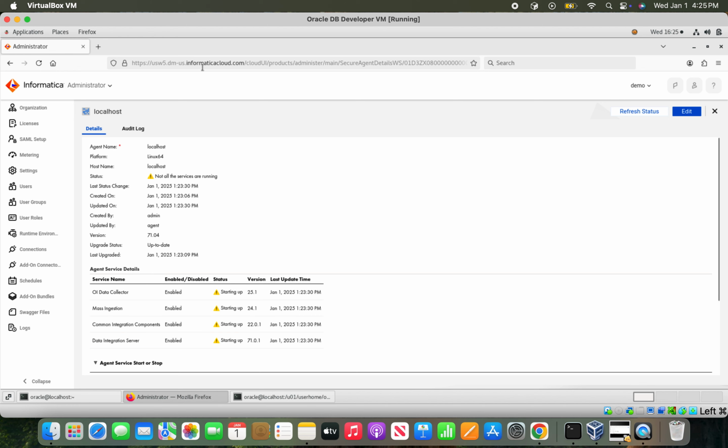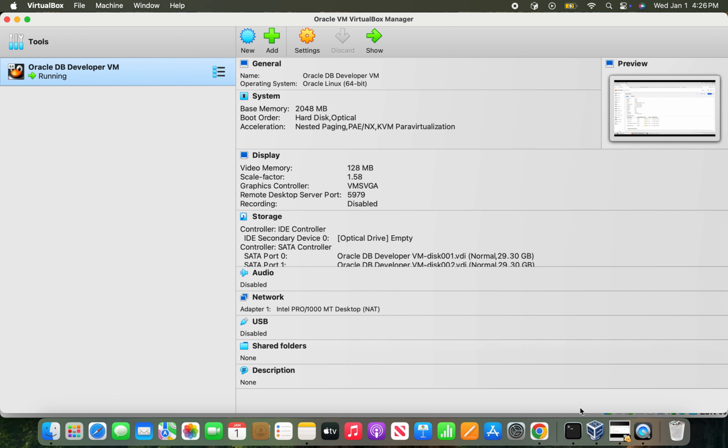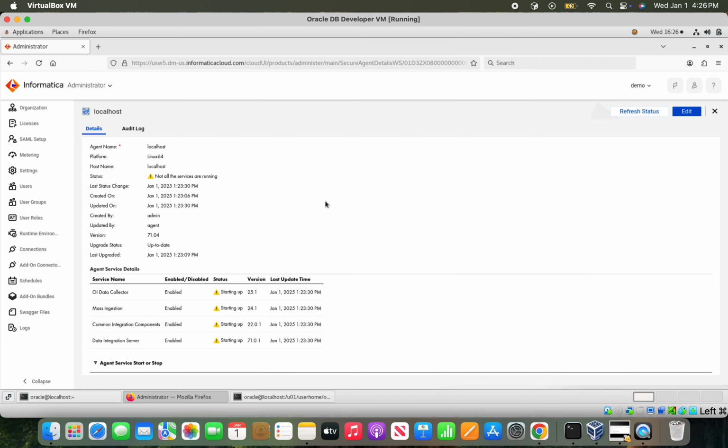This same user interface, like the secure agent, if you want to see that from your local terminal as well, you can go to your local browser, launch it and see the same thing. But be sure that the VirtualBox is up and running, so that the Info Agent automatically kicks off. It's part of our installation already, so you need not worry about that. This concludes our discussion.